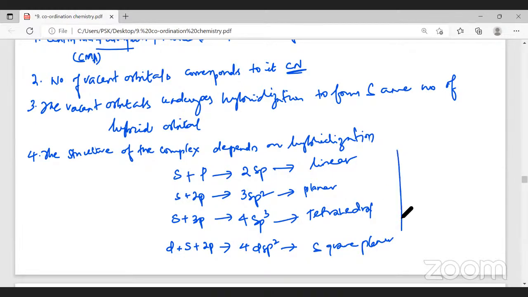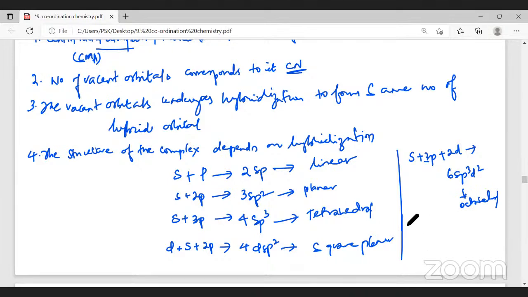If the molecule undergoes hybridization with 1s, 3p, and 2d, totally 6 atomic orbitals are there. Therefore, sp3d2. The structure will be octahedral.